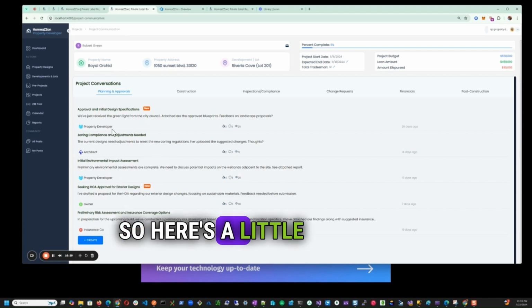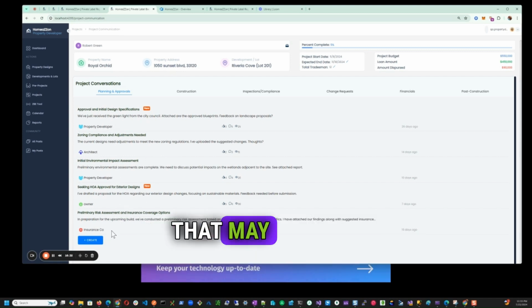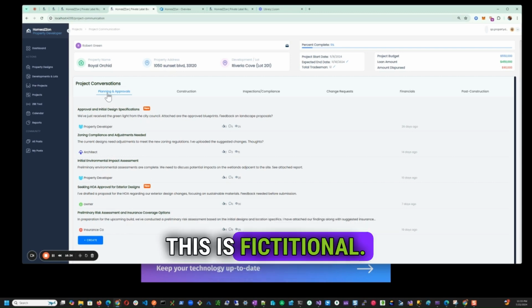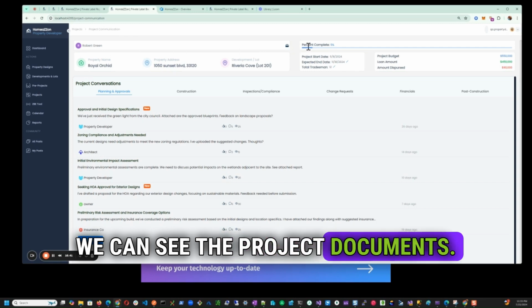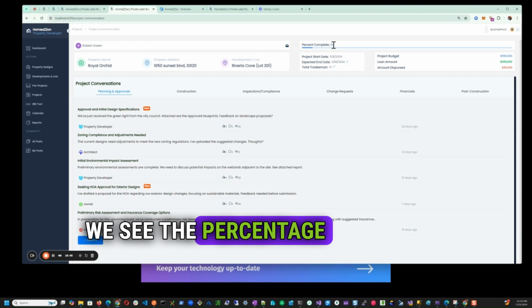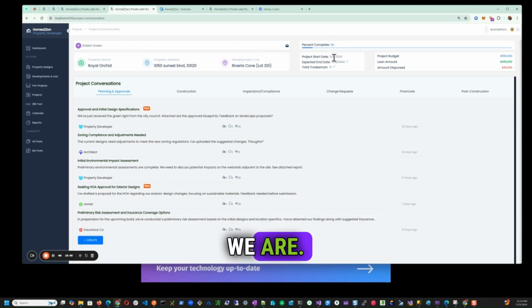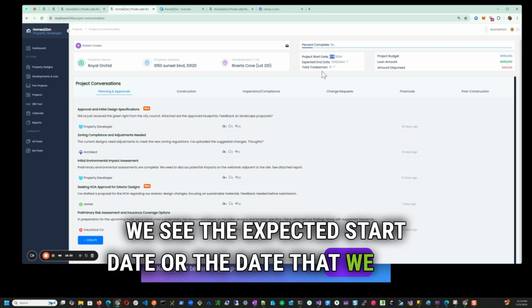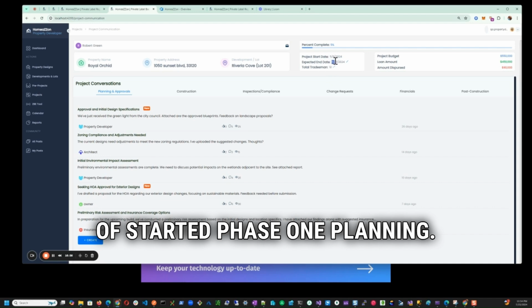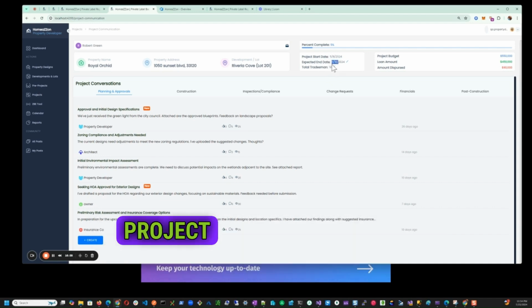Let's look at the project communications. So here's a little bit of the project communications that may happen. Of course, this is fictional. We see a few things from here. We see the customer name. We can see the project documents. We see the percentage of overall project completion that we are. We see the expected start date, or the date that we kind of started phase 1 planning, the expected end date of the project, the total number of tradesmen.